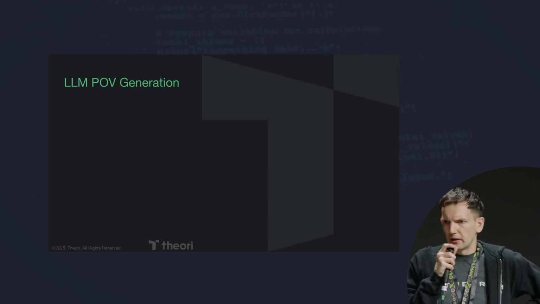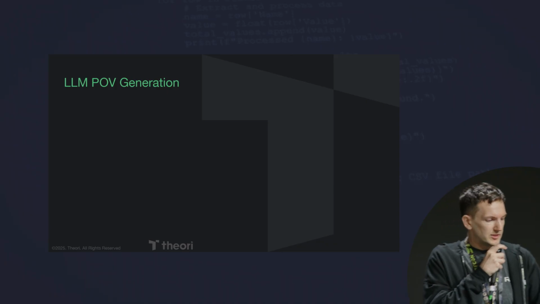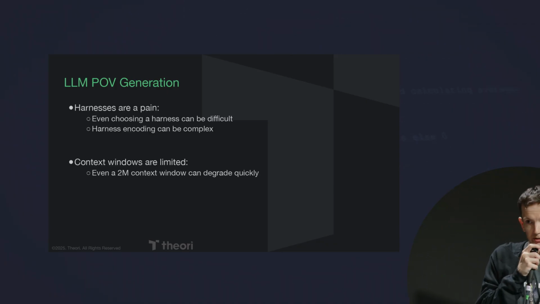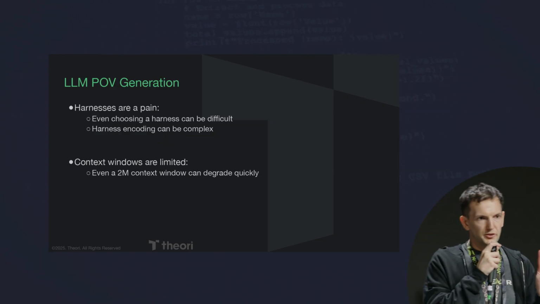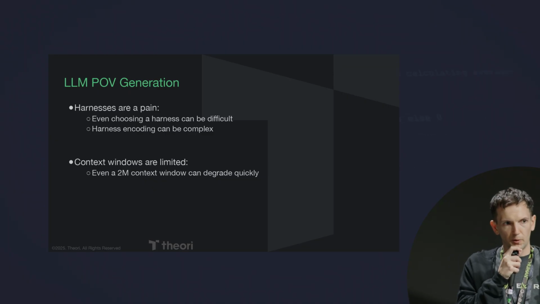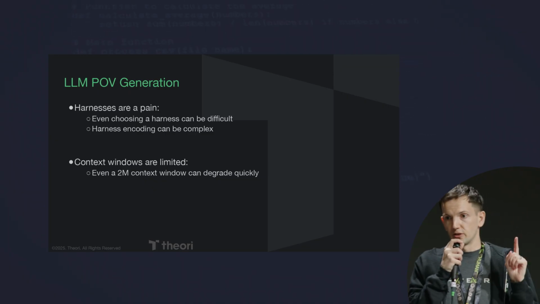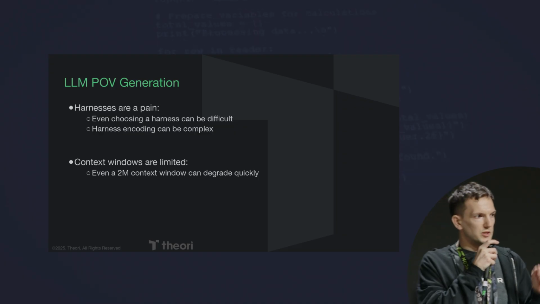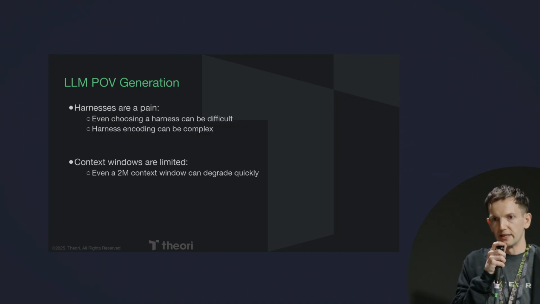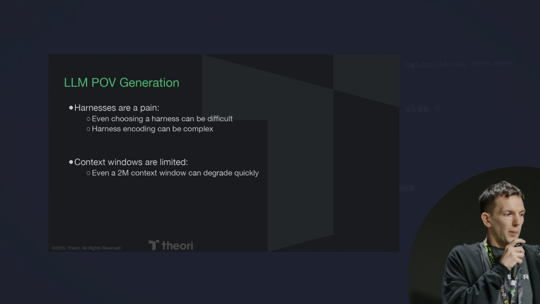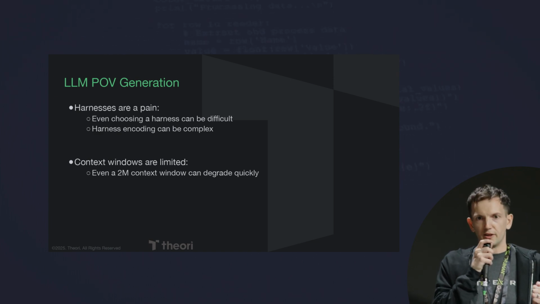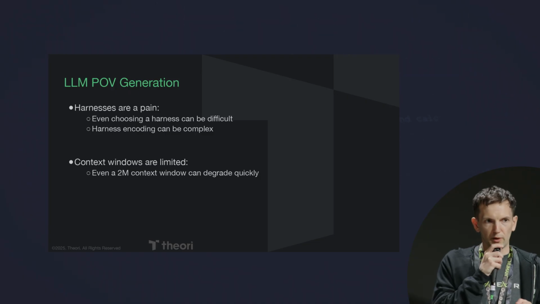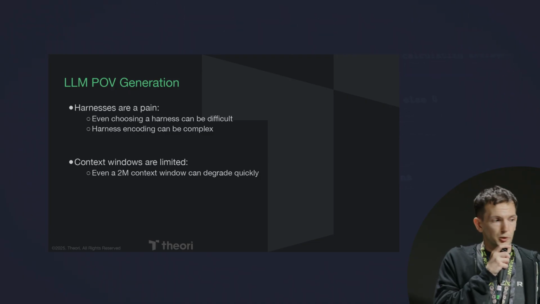So let's talk about LLM POV generation. This is a pretty complicated problem for a number of reasons, and is way beyond the scope of what I can fit into here. But I think there are two main problems that we've identified with why this is difficult. The first is that harnesses are a real pain, right? So if you're fuzzing something, you need a harness to say how I'm going to get my input into the target program. Part of this is that for some projects, you might have 30 harnesses. Your LLM needs to figure out which is the relevant harness. That's already a non-trivial problem.